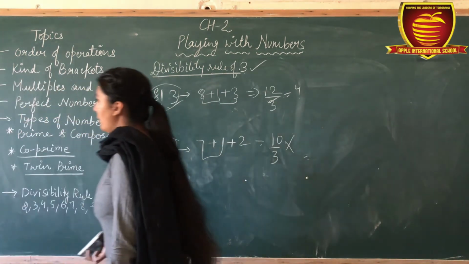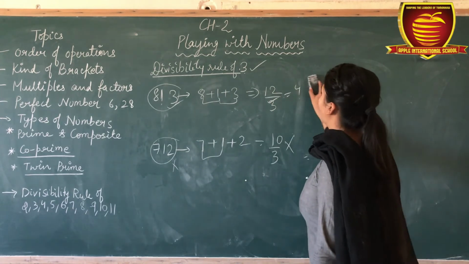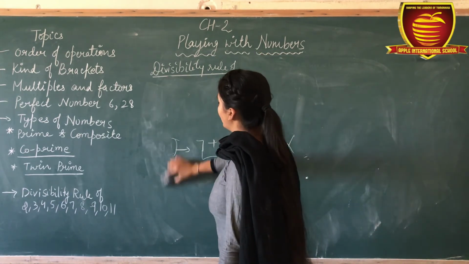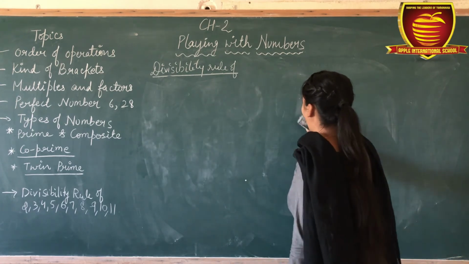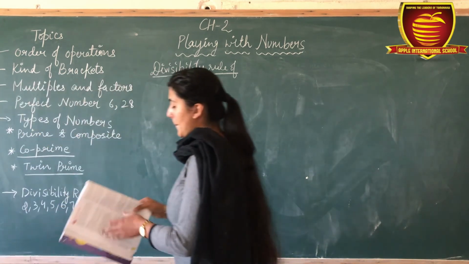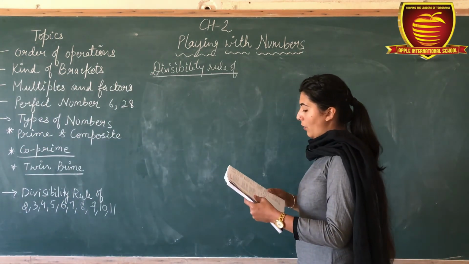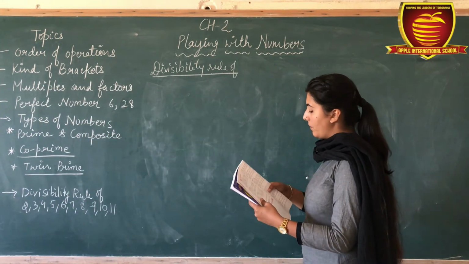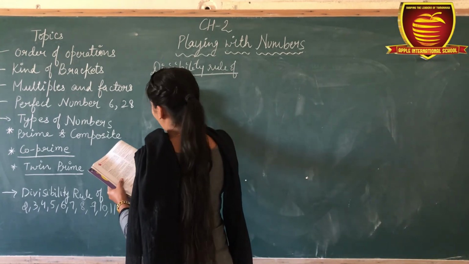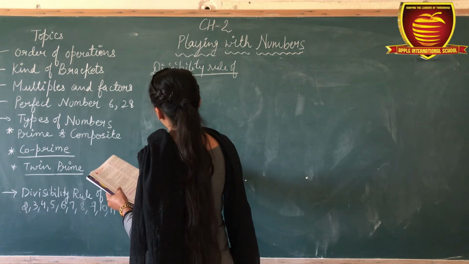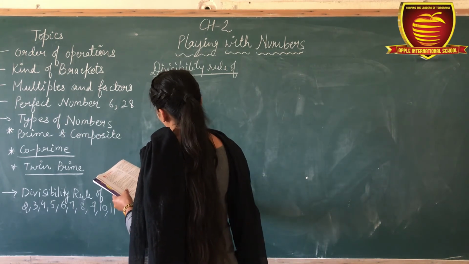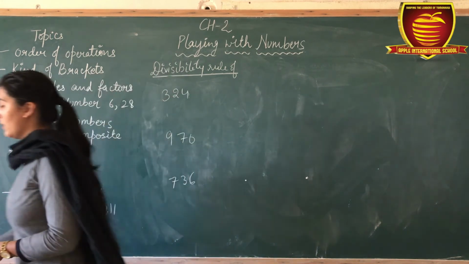Now next is the divisibility rule of 4. For 4, here we can take the examples 324, 970, 736.